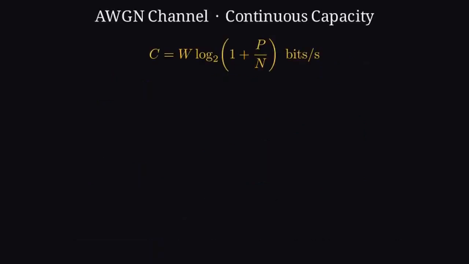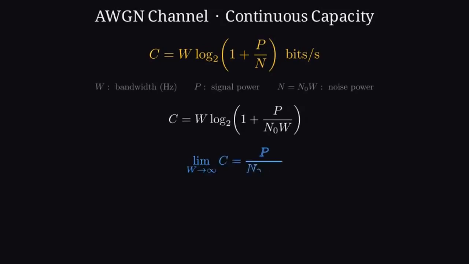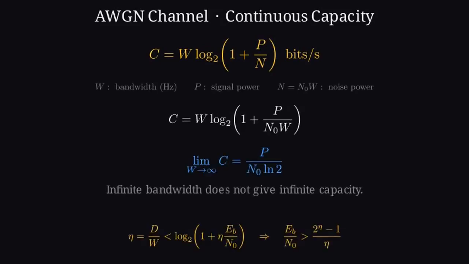Finally, the continuous world, the additive white Gaussian noise channel. Capacity becomes C equals W log base 2 of 1 plus P over N in bits per second, bandwidth times log of 1 plus signal to noise ratio. Write noise power as N0 times W, and something subtle appears. As bandwidth goes to infinity, capacity does not. It saturates at P over N0 natural log 2. Infinite bandwidth is not infinite rate.